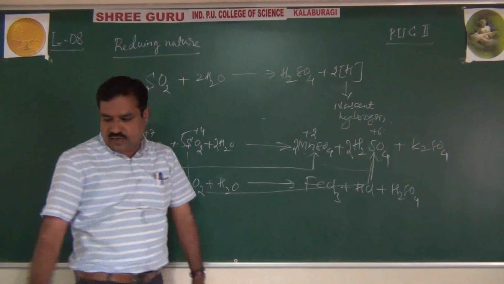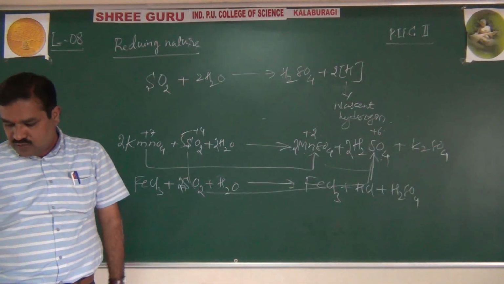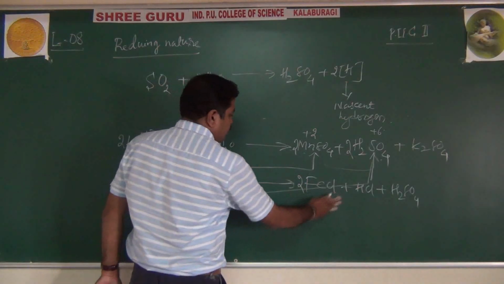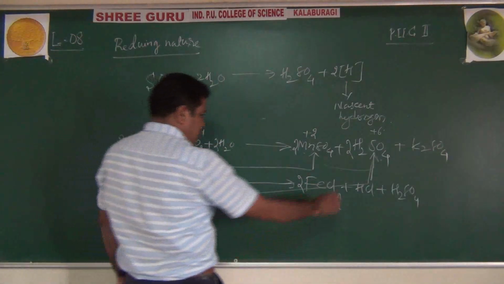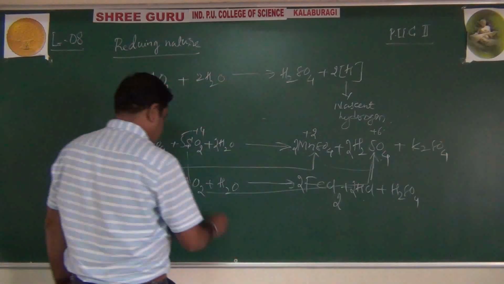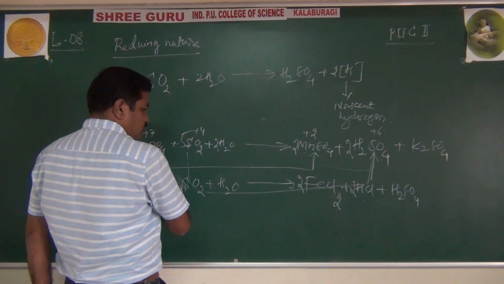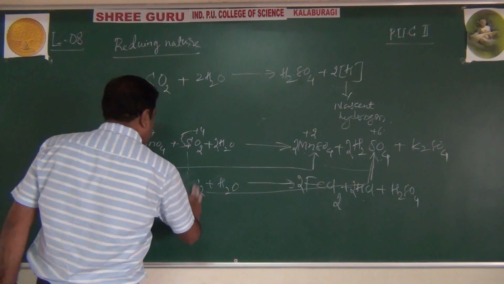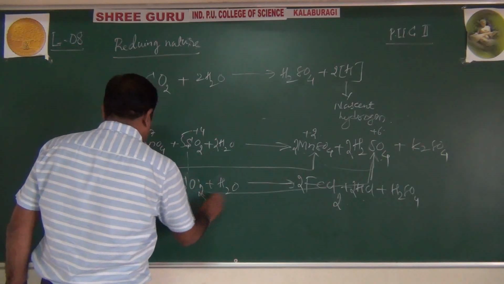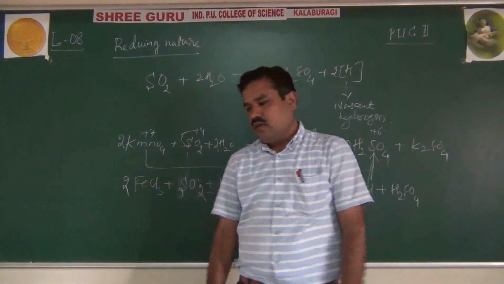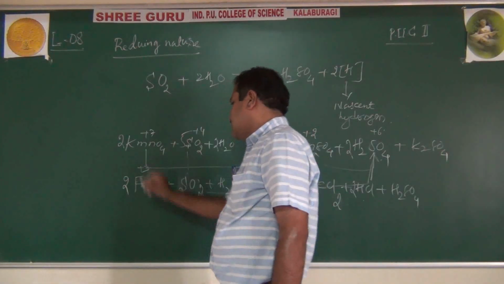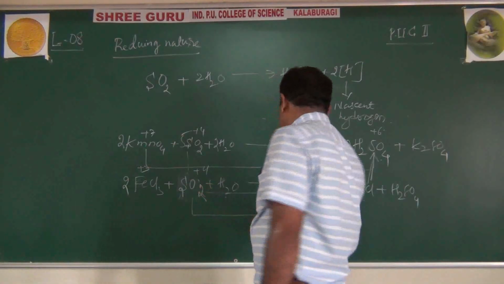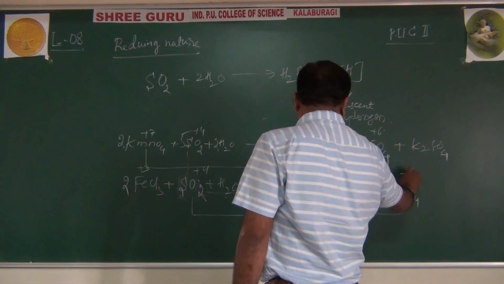You will get 2 FeCl2 and 2 HCl, along with H2SO4. This is the reducing reaction. Neutral ferric chloride, yellow color, gets discharged to colorless, as sulfur goes from plus 4 to plus 6.